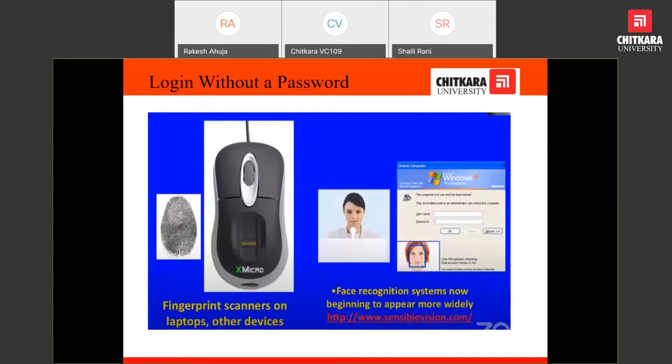This is another example of computer vision, and it would be helpful for physically challenged persons who would not be able to type.